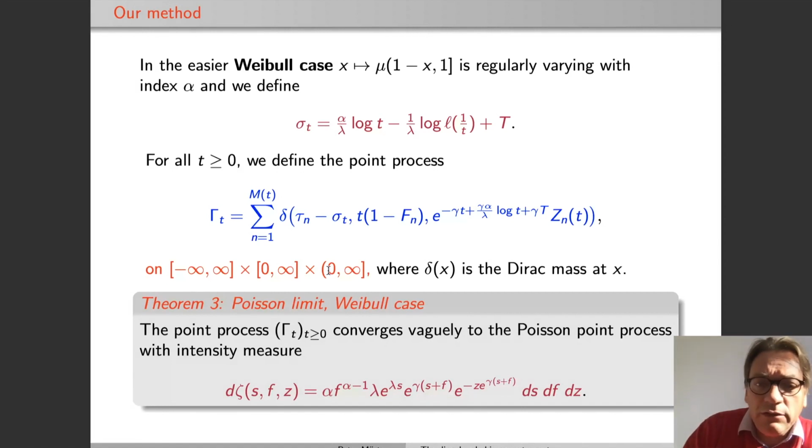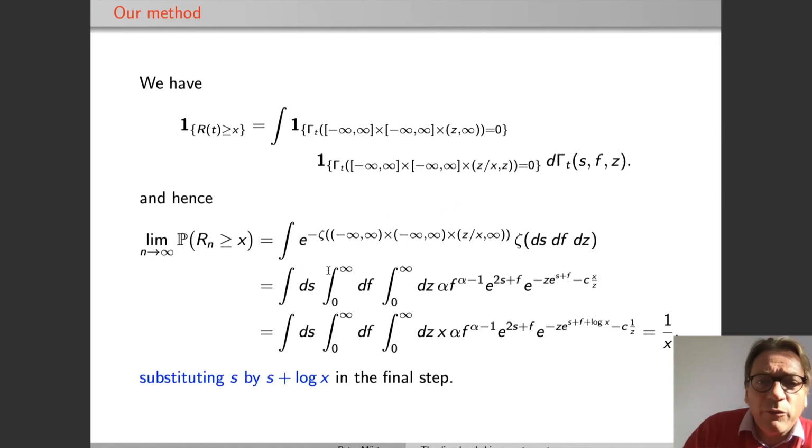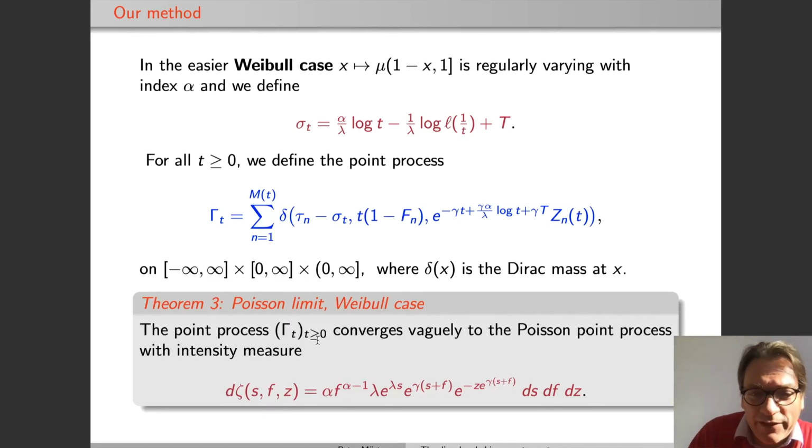Okay, and now with this theorem at hand, we can find the largest, or the most occupied, table, which in the limit will be the point with the largest third component in this Poisson point process.